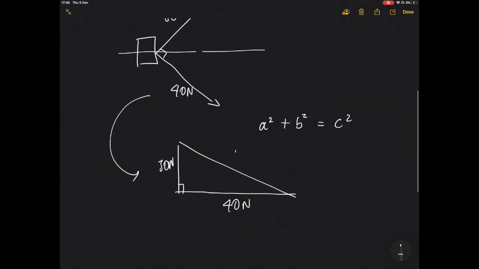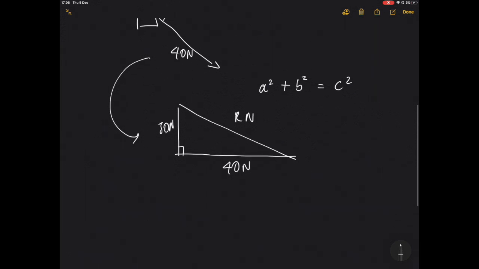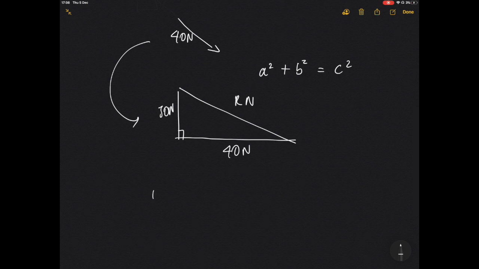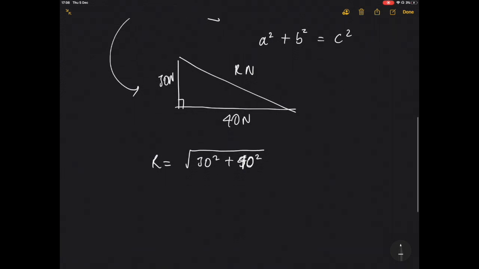We can work out this resultant R just using a squared plus b squared equals c squared. So R is equal to the square root of 30 squared plus 40 squared. And if you remember from a few months back, we know the 3, 4, 5 triangle, so R would equal 50 newtons. You can put that into your calculator, but I always use this 3, 4, 5 for these simple examples.